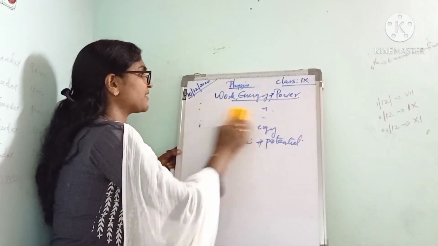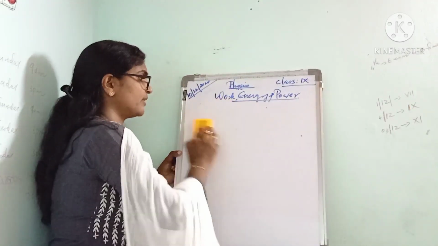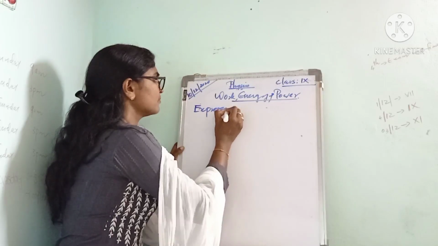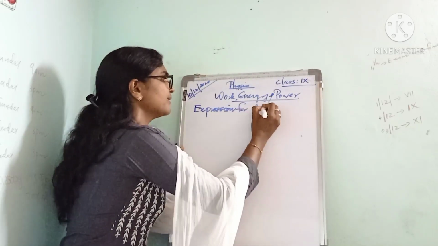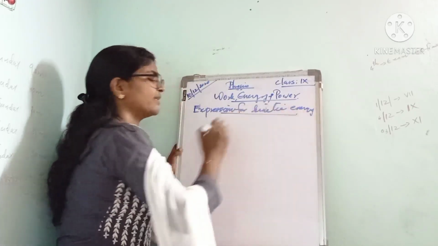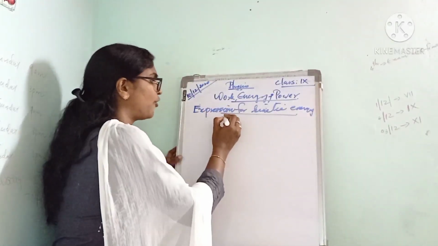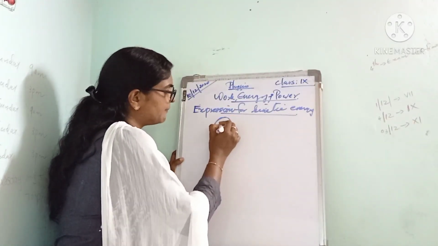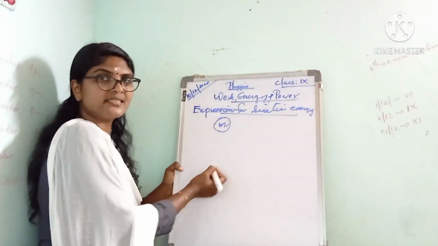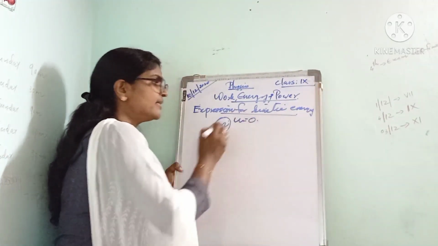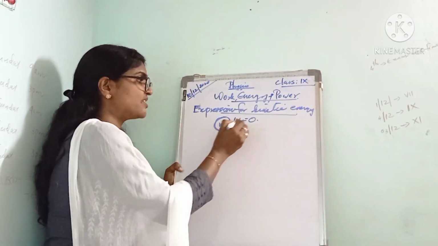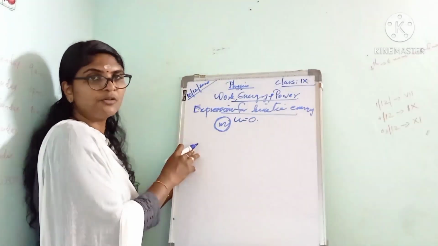We can derive an expression for kinetic energy. For that, we are considering an object of mass m. Here we are assuming that the object is initially at rest, so its initial velocity u equal to 0. Consider an object of mass m which is initially at rest, so its initial velocity u equal to 0.